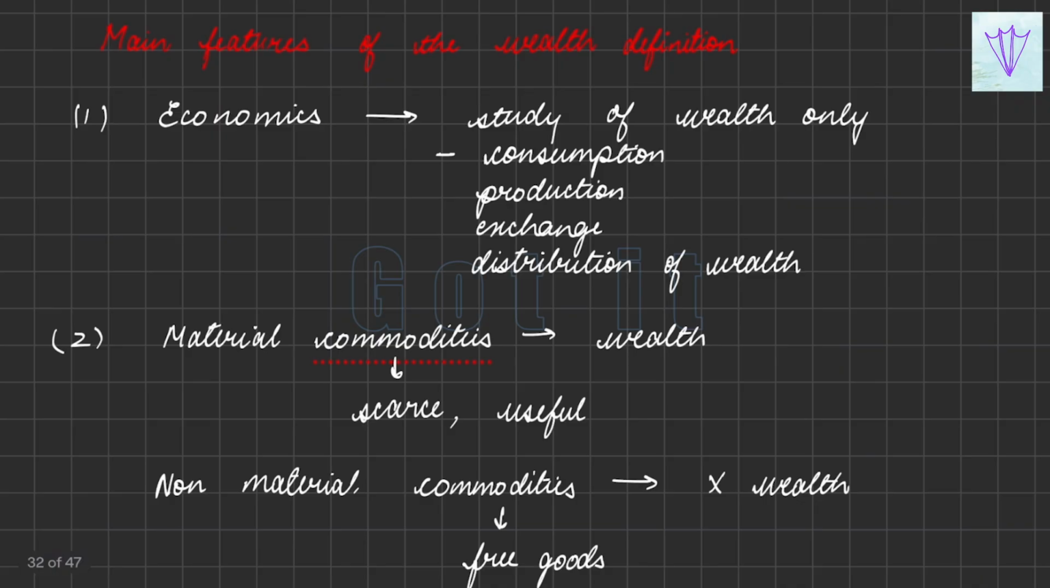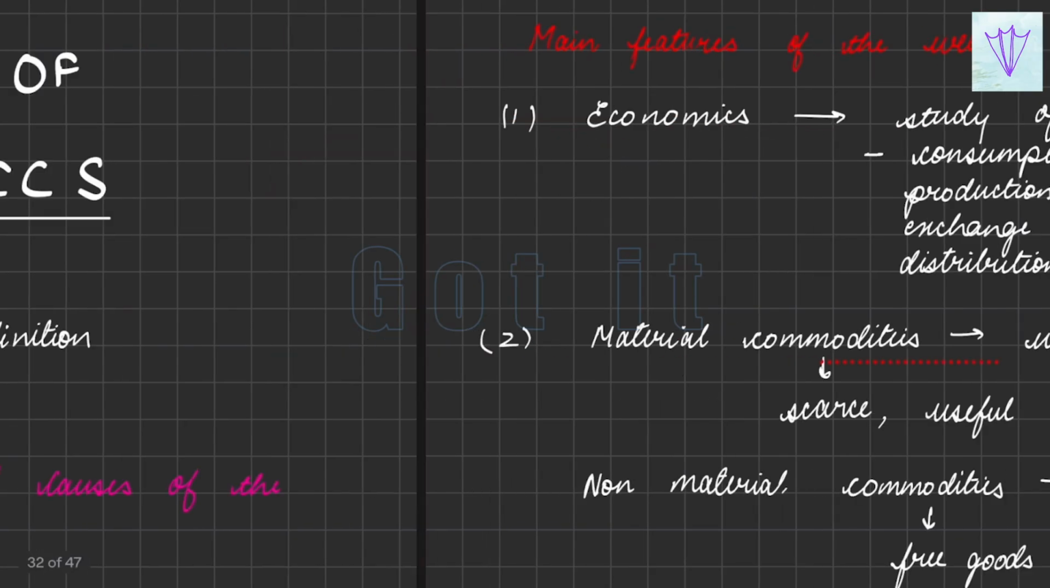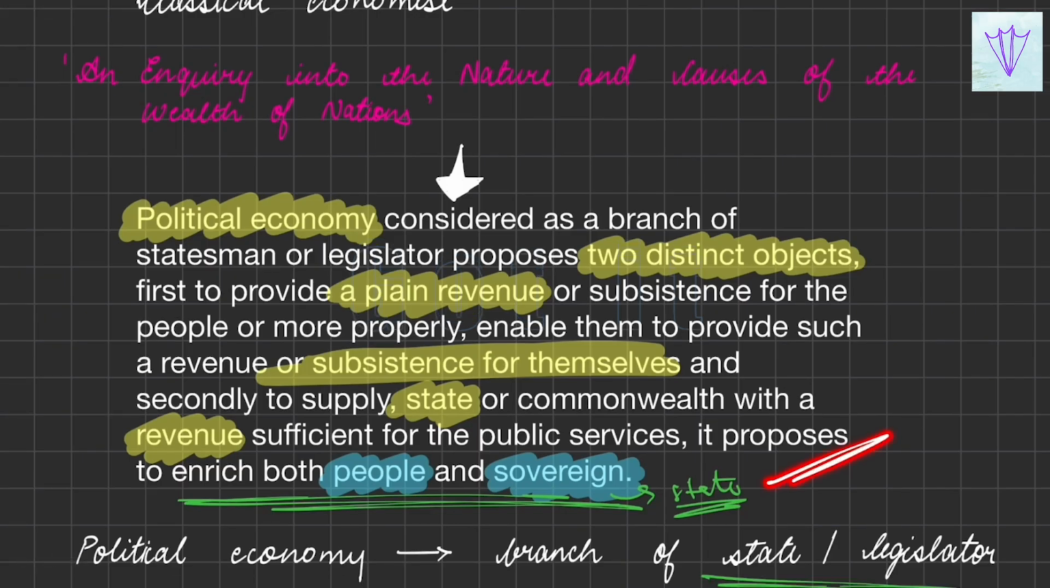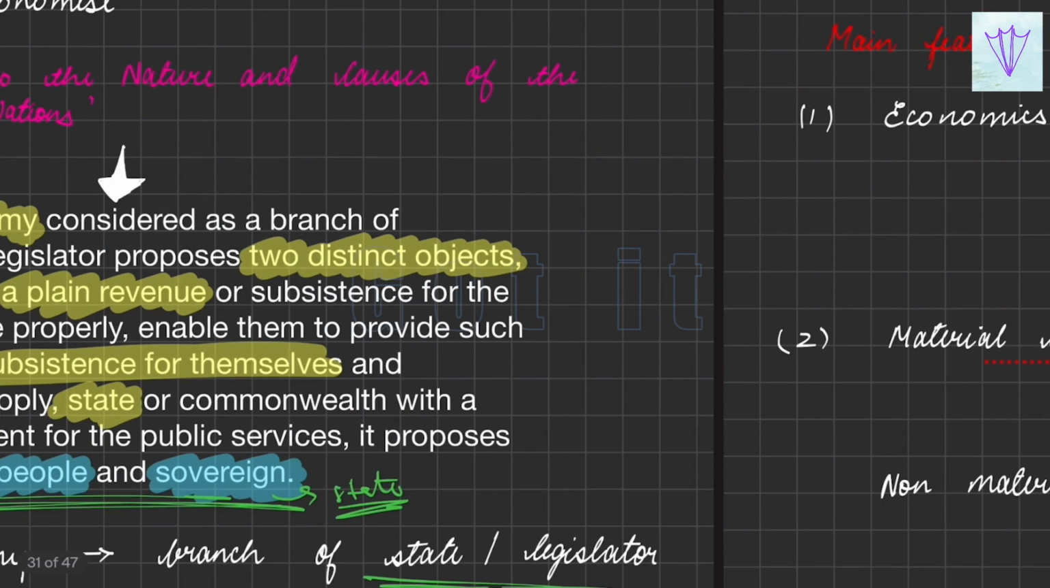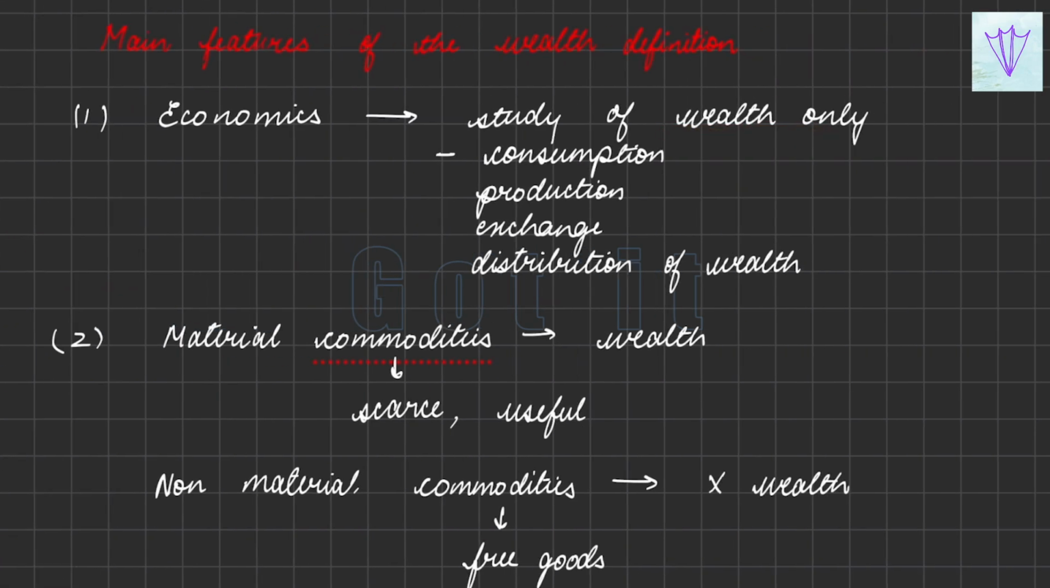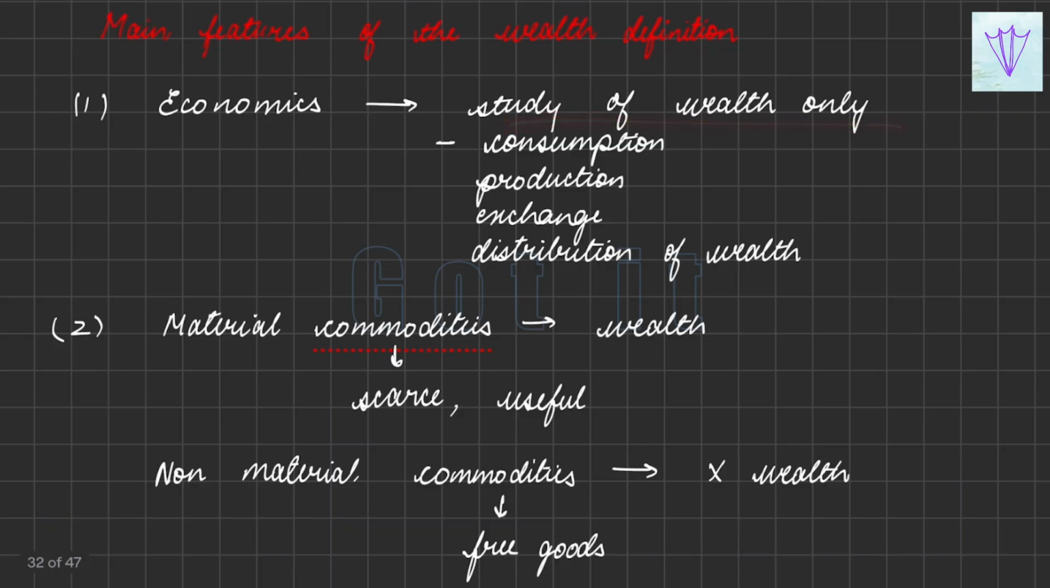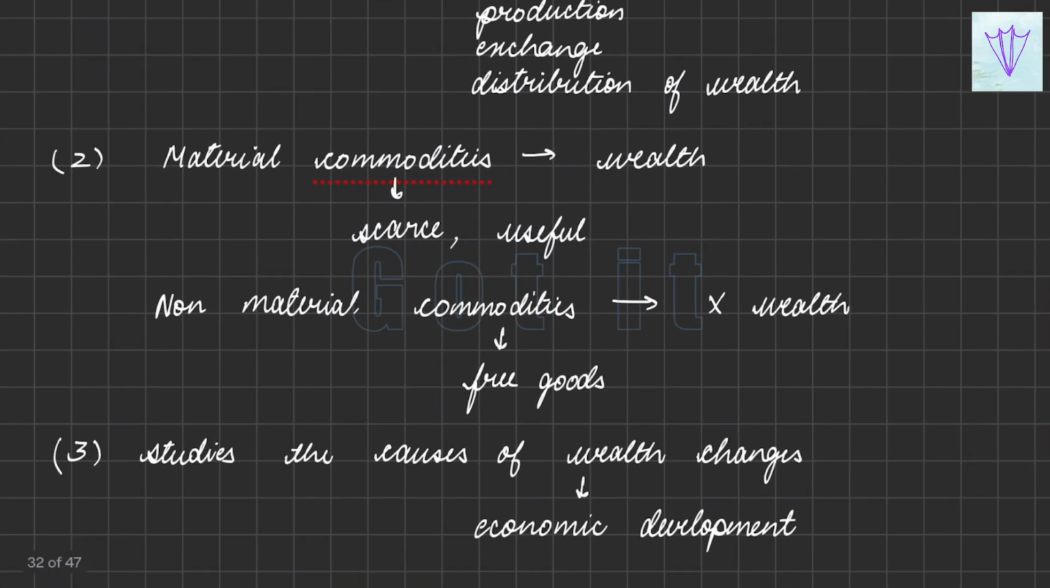So what are the main features of this? What Adam Smith has told is that economics is the study of wealth only. Whatever he has told in this is based on wealth, like how people manage their revenue and how the state manages its revenue. It only speaks about wealth, and it covers consumption, production, exchange and distribution of wealth. So it only studies wealth and the material commodities which are scarce and useful. The non-material commodities which are not wealth are the free goods.